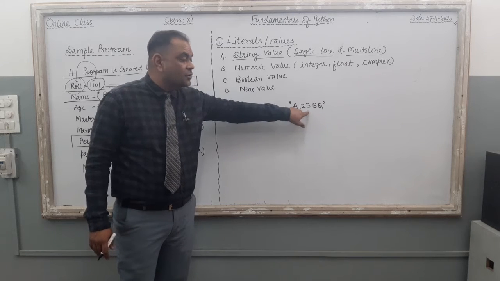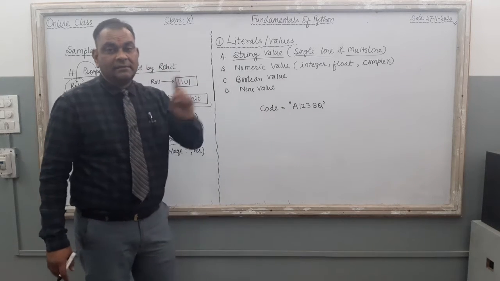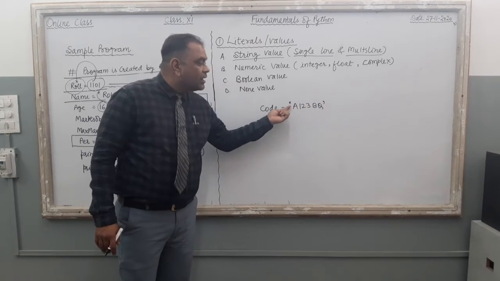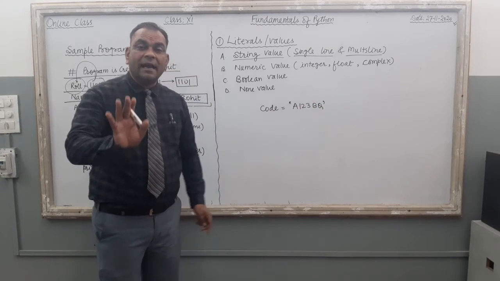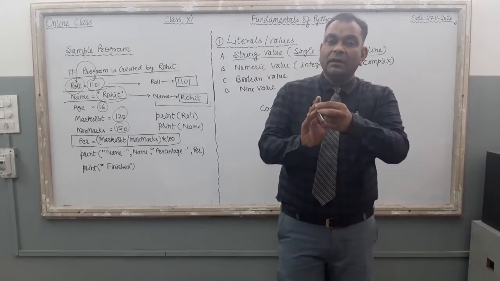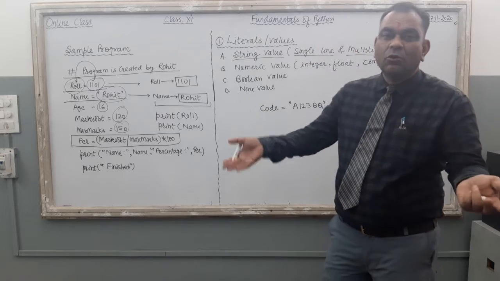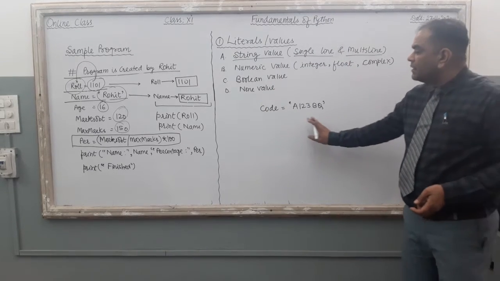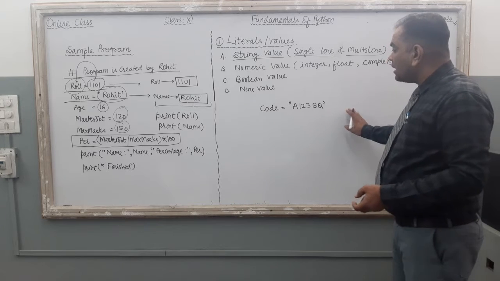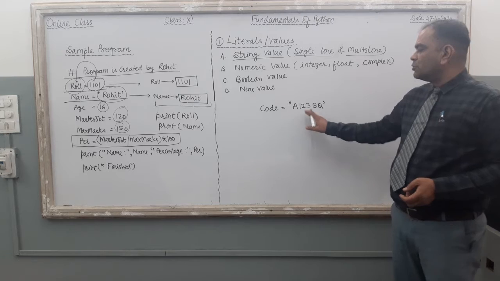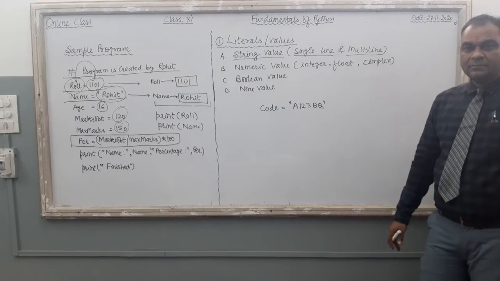It is a combination of alphabet as well as digit, and it is enclosed in single inverted commas, so it is known as a string value. In a string value, you can give the student name, father name, mother name, address, this code, subject name, city, then state. Each and everything that is a combination of alphabets is known as a string value. So here it is a single line string, right?